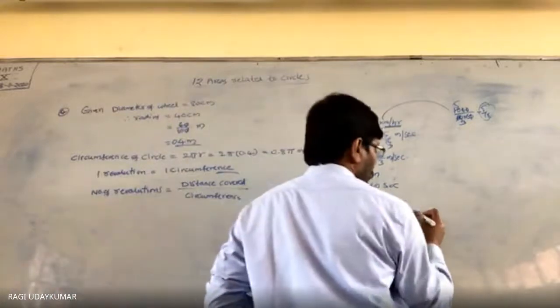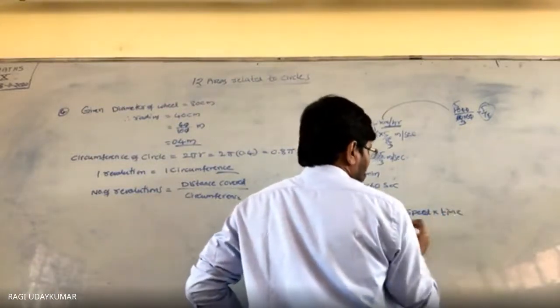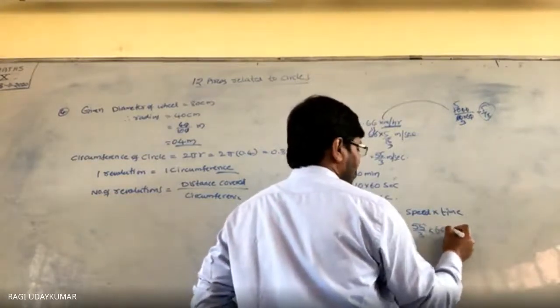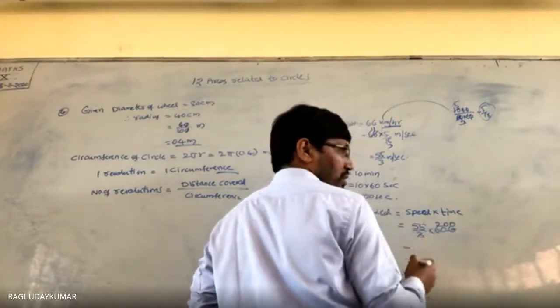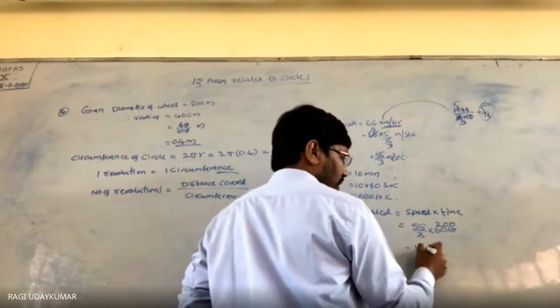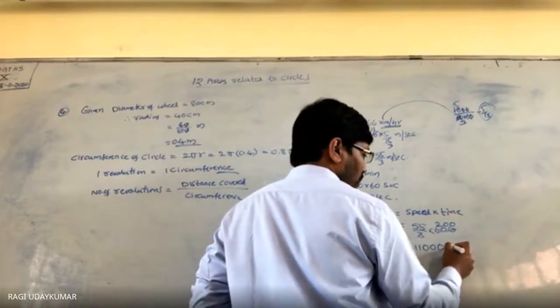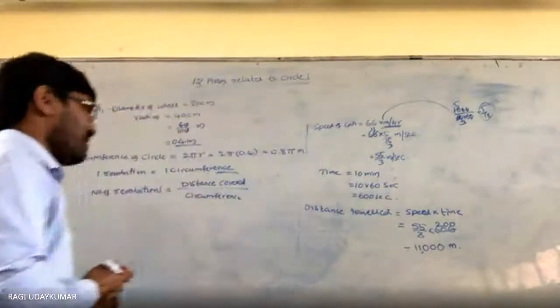Speed is how much? 55 by 3. Time is how much? 600. 3 into 200. 55 twos are 110, and the 2 zeros. This is what? Meters. 11,000 meters distance is traveled.